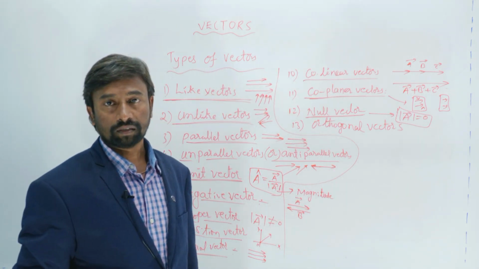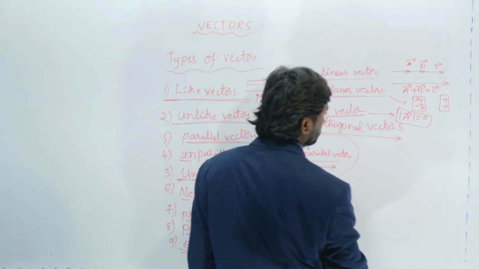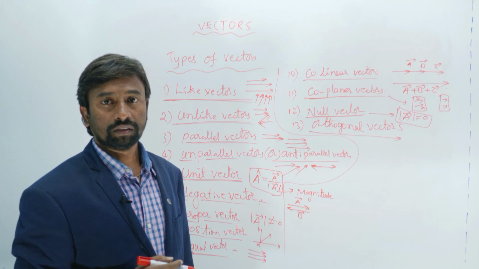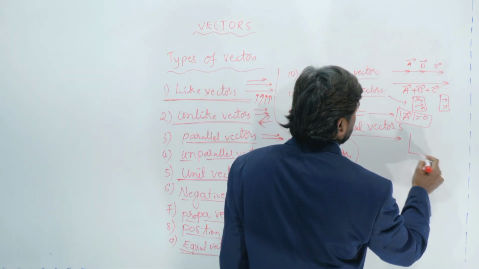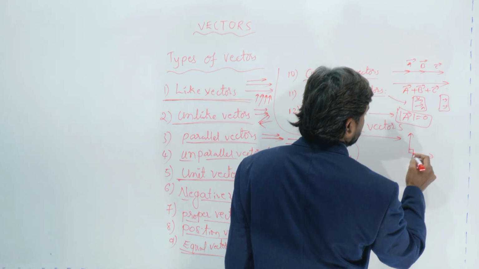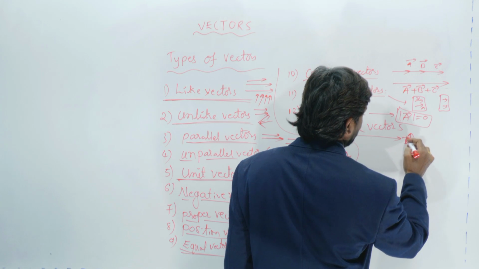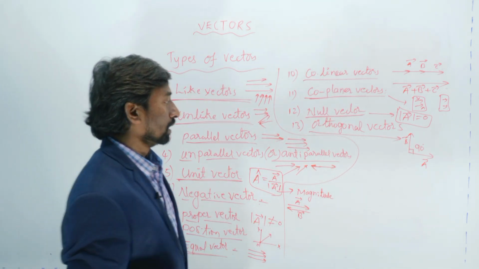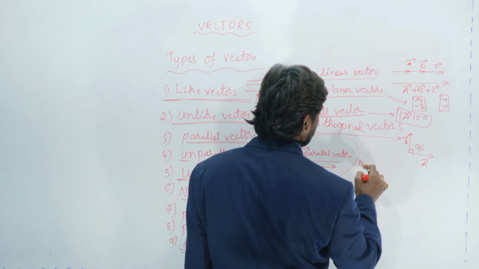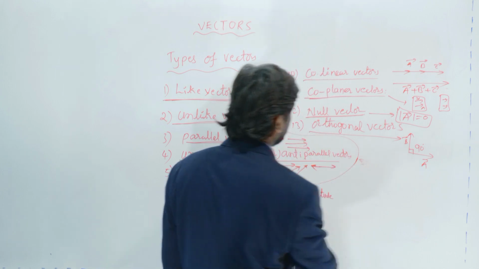And orthogonal vectors are nothing but vectors which have a 90 degrees angle between them. Okay, if the angle between the two vectors is 90 degrees, then they are said to be the orthogonal vectors. And we have one dimensional vectors, random vectors like that. So these are the different types of vectors.